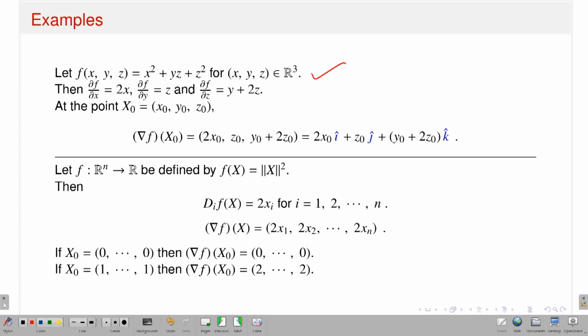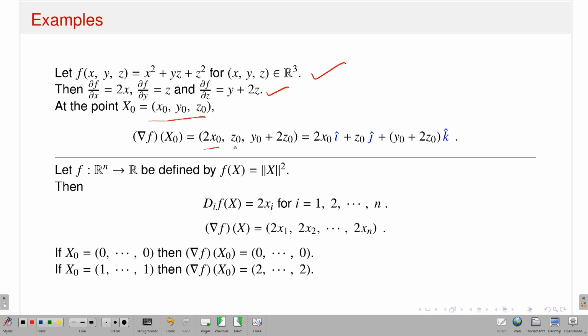With respect to the x variable, that means keeping y, z as fixed constants, just take the derivative with respect to x, and similarly you do the same for del f del y and del f del z. Once I have the partial derivatives del f del x, del f del y, del f del z at the point x, y, z, and if I want to see the gradient of that function at the point x naught, y naught, z naught, you just evaluate the partial derivatives at the point x naught, y naught, z naught.